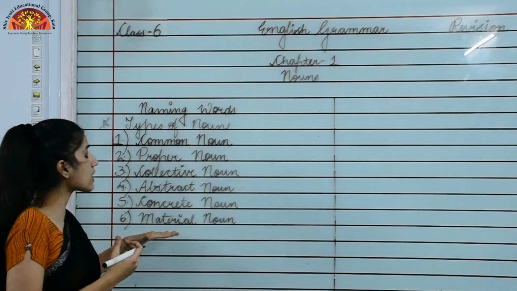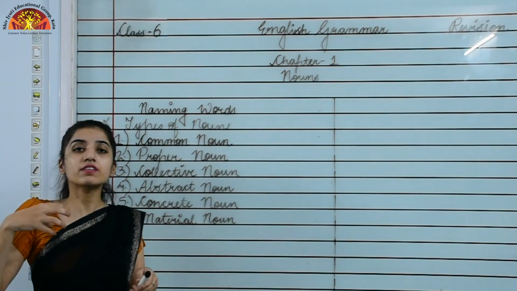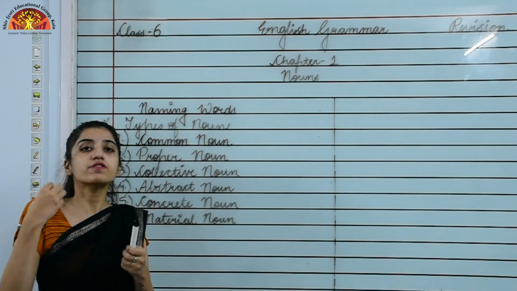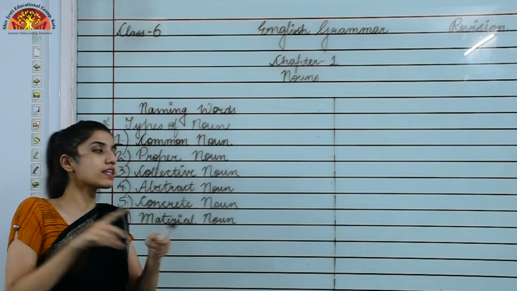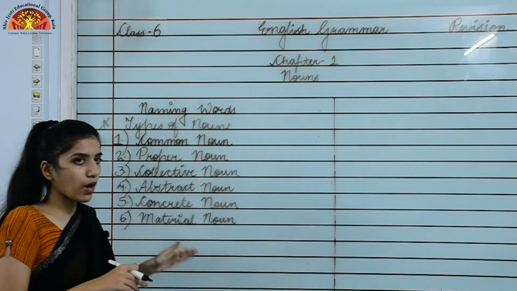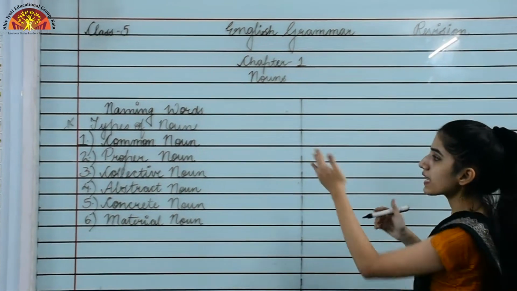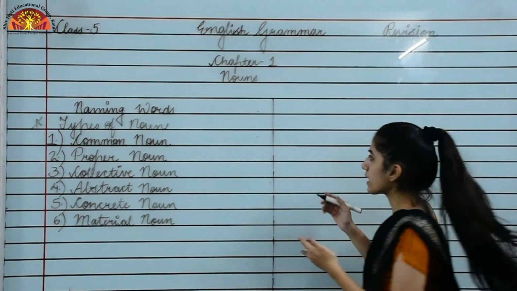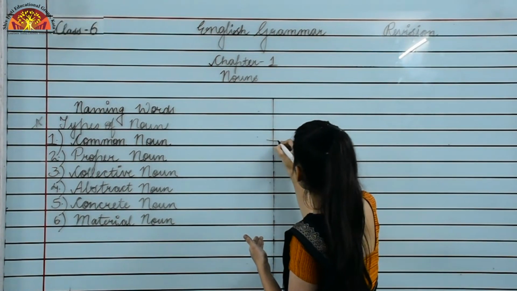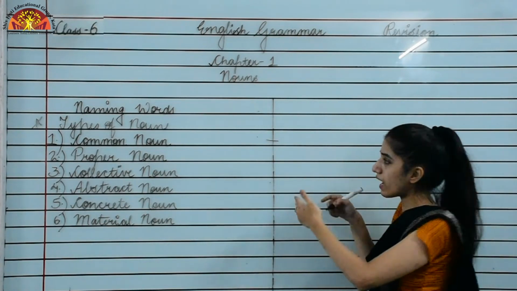Okay, moving to the last type of noun, that is material noun. When a thing is made up of something, so that something is what? Material noun. Okay. So these are the types of noun. Now we are going to see the examples of these nouns. So the example of common noun, the first type of nouns, are